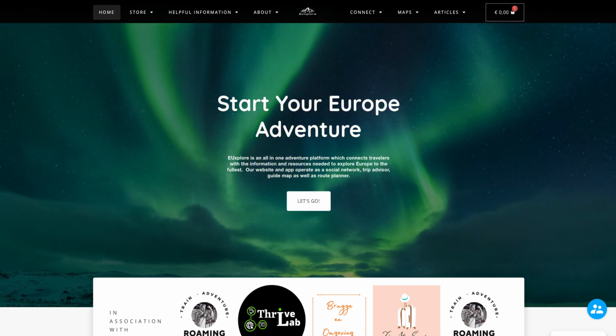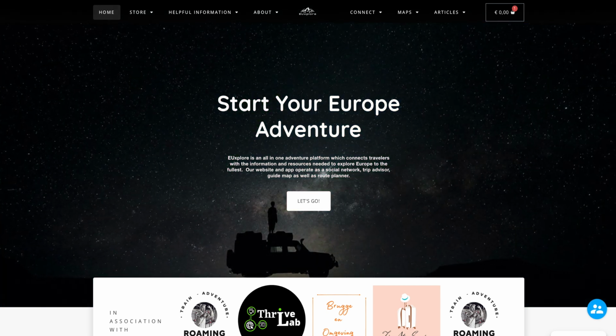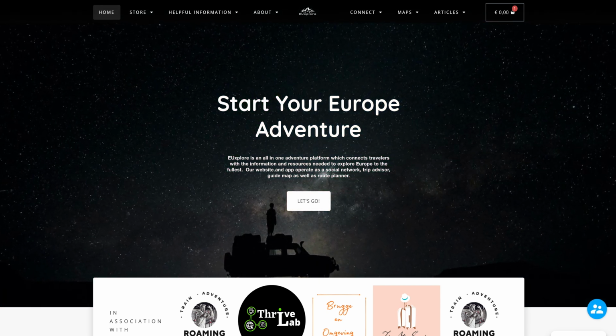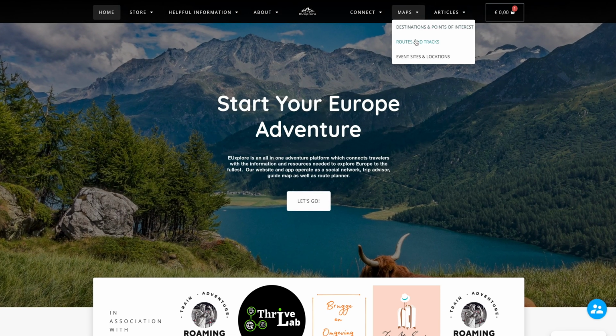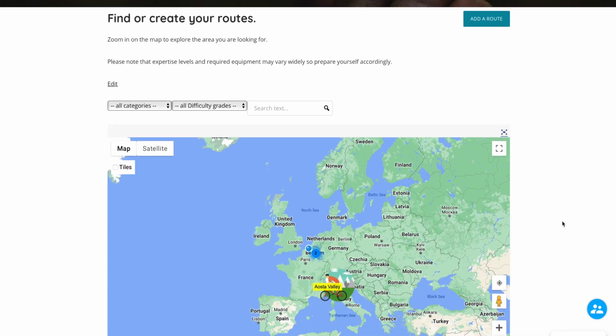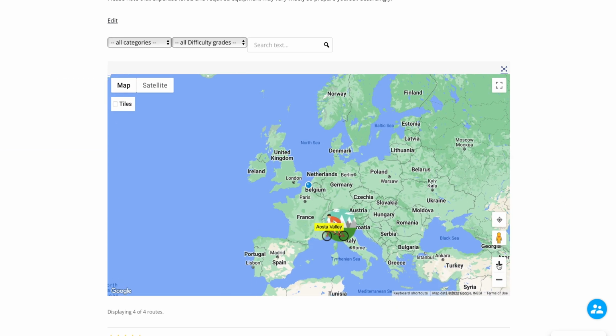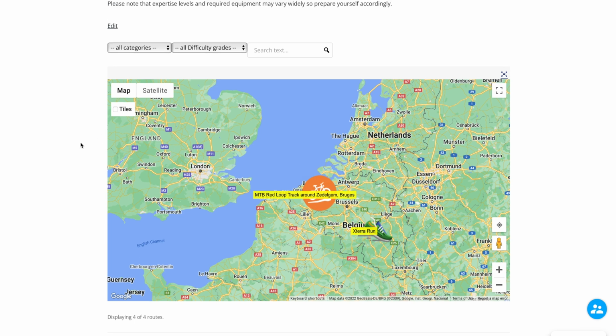On this page you can find routes and tracks which you can download to use on your mobile device or GPS. You will find the page on the top right of the menu under Maps. You can simply scroll through the map and zoom in or out to the destination you're looking for. Routes will pop up as you zoom in. When you see a cluster icon, it means there are multiple routes within this one destination.